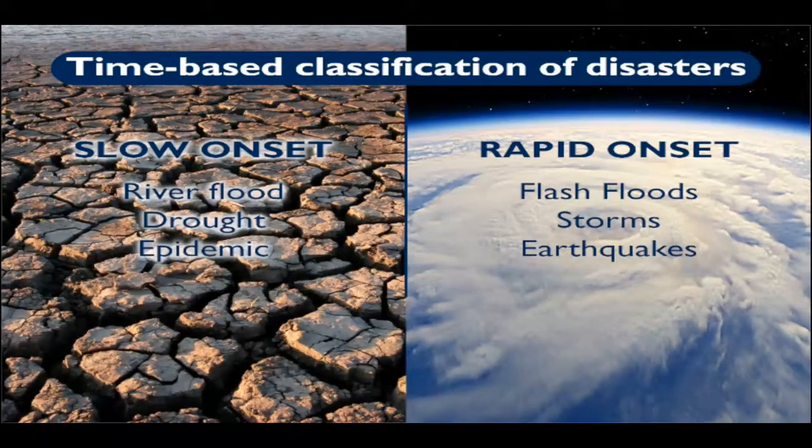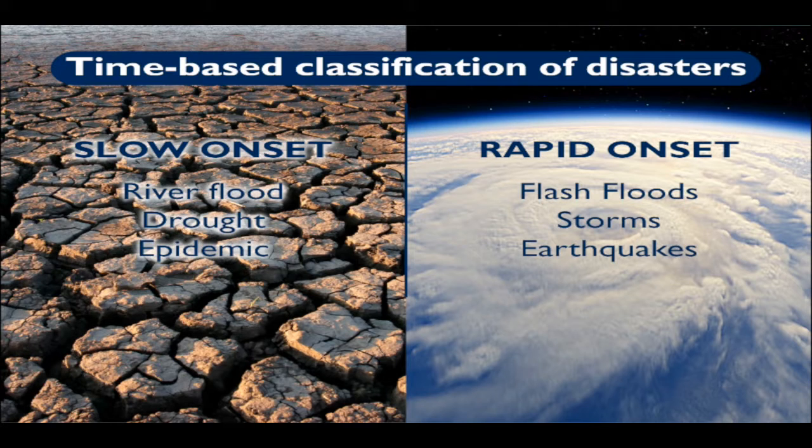Droughts are very slow onset disasters as well. They tend to occur over a period of time, usually in years. So it starts getting dry, worse each year, you miss a rain season and so on, and now you're into drought situations. But people can prepare for that if they have an early warning system and know that's coming. Epidemics can do the same thing as well. Of course, not all epidemics are slow onset, but many of them can be. You start off with a few cases, a handful. Those turn into 10, 20, 100, then 1,000, and so on. But it's relatively slow if we're comparing those types of slow onset disasters to rapid onset disasters.